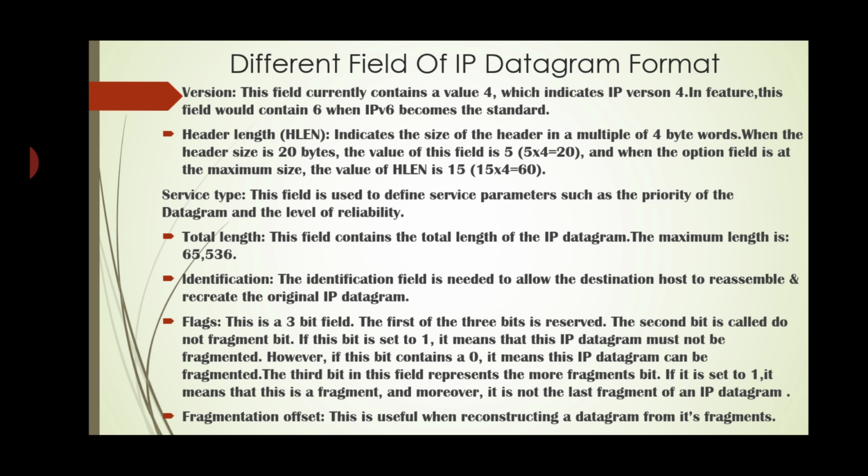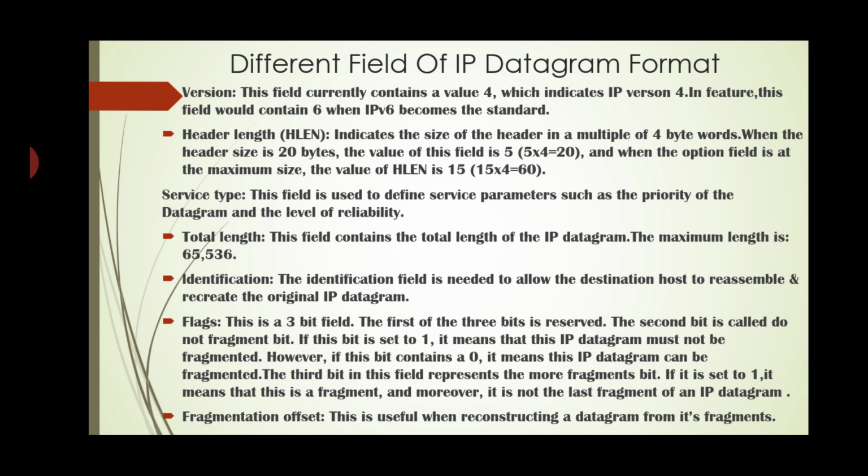Identification: the identification field is needed to allow the destination host to reassemble and recreate the original IP datagram. Flags: this is a 3-bit field. The first bit of the 3 bits is reserved. The second bit is called the do not fragment bit. If this bit is set to 1, it means that this IP datagram must not be fragmented. However, if this bit contains 0, it means this IP datagram can be fragmented.